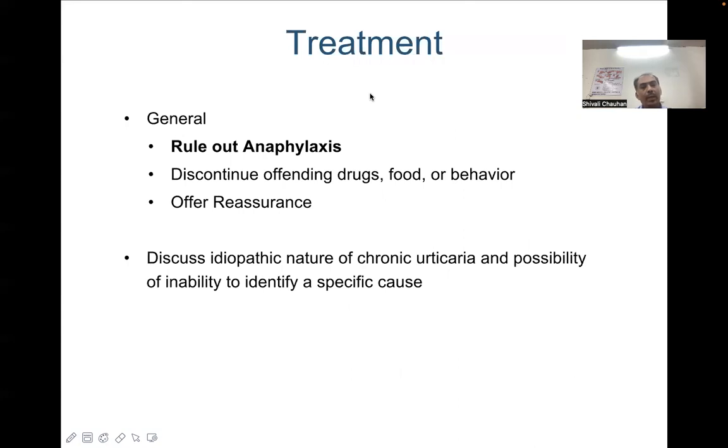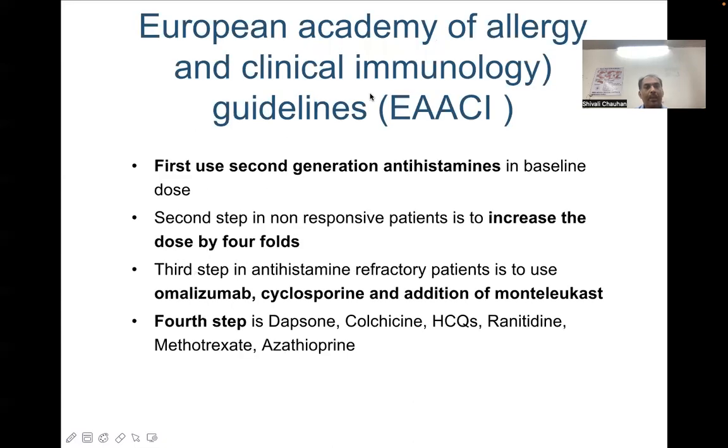Treatment of urticaria: the first thing is to rule out anaphylaxis. If the precipitating agent has been identified, it should be discontinued. The idiopathic nature of chronic urticaria and the possibility of inability to identify a specific cause should be discussed. The European Academy of Allergy and Clinical Immunology guidelines suggest that a second generation antihistamine is the first line therapy.